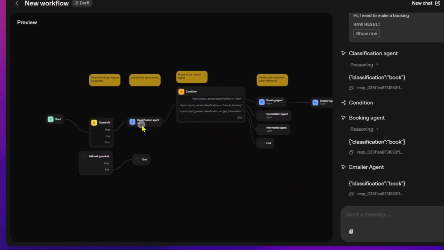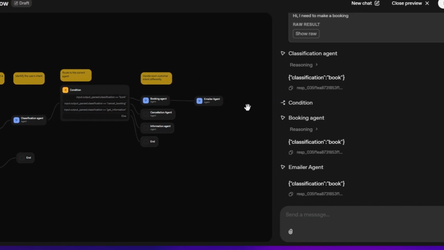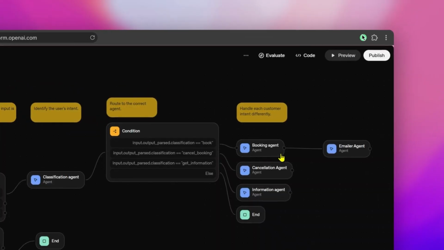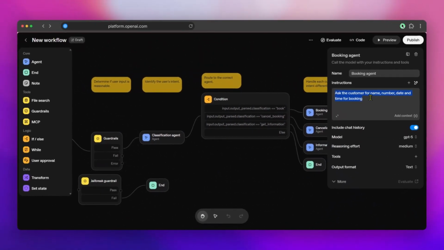Alright, now this also sent classification agent, but in this booking agent, check out the instructions. It just says ask for the customer's name, date, number, and all this stuff. Alright, so you can see the reasoning and you can change the instructions. You need to output name, number, date, and time as this.